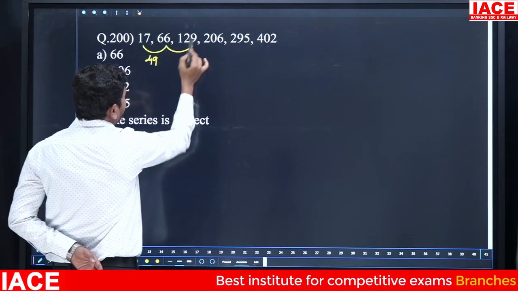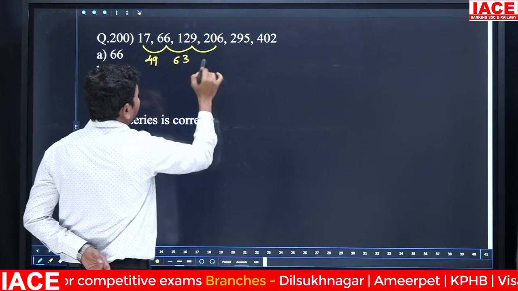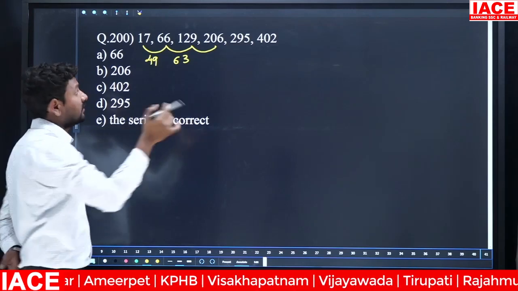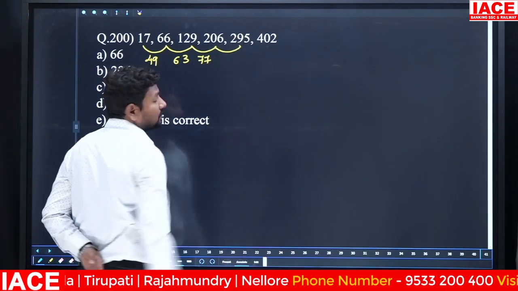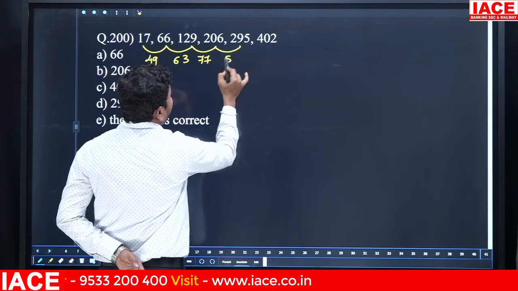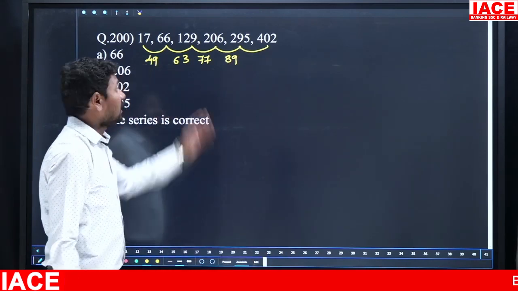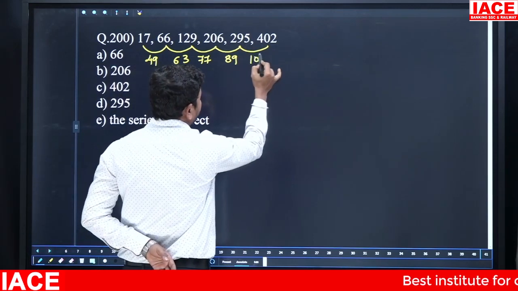Next, 6 became 9 means 3, and 6 became 12 means 63. And 129 became 206, 9 became 6. Here 129 to 200, how much added? 71. 71 plus 6 is equal to 77. And 206 to 295, the difference is 89. And 295 to 402, 300 to 402 difference is 102. 102 plus 5 is equal to 107.